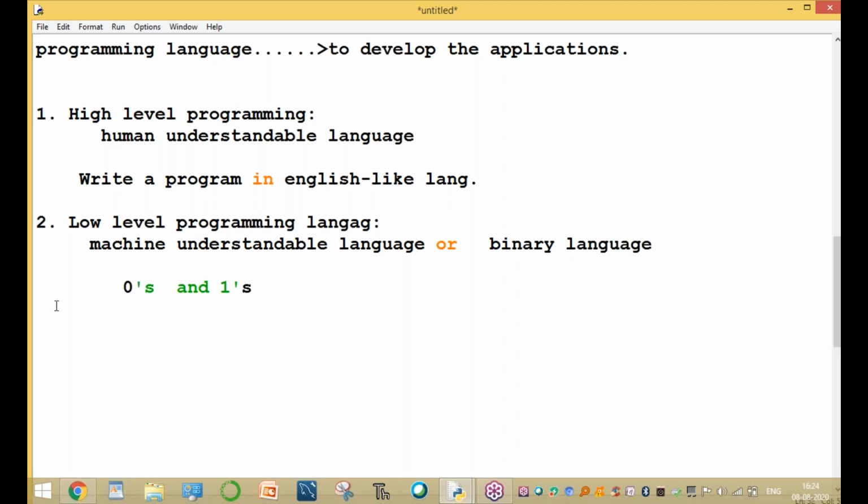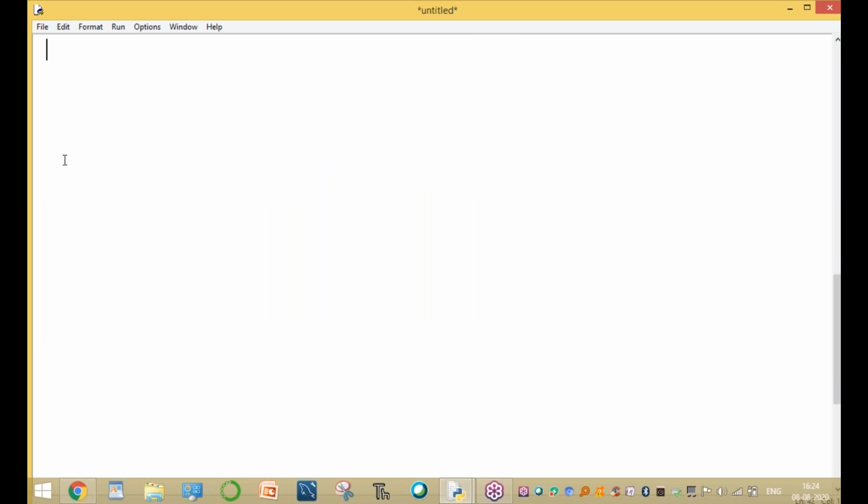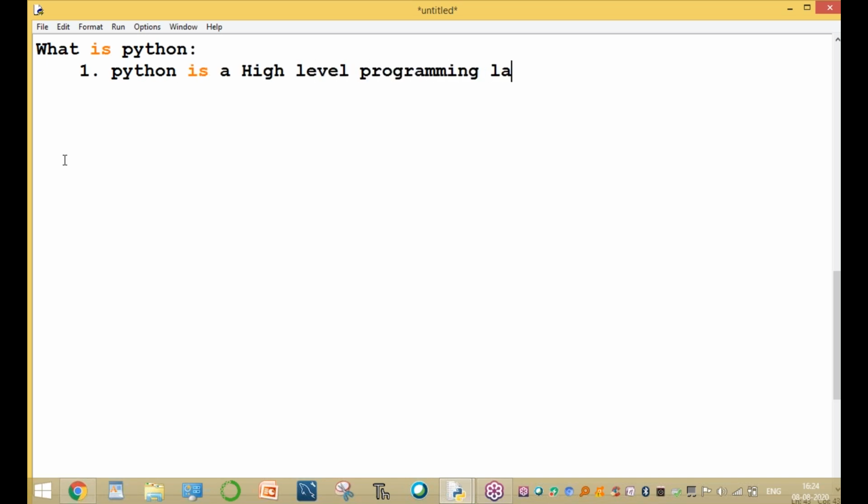Sir, which one is Python? Is Python a high-level programming language, a low-level programming language, or an assembly language? The first question is, what is Python? That's important. Python is a high-level programming language.